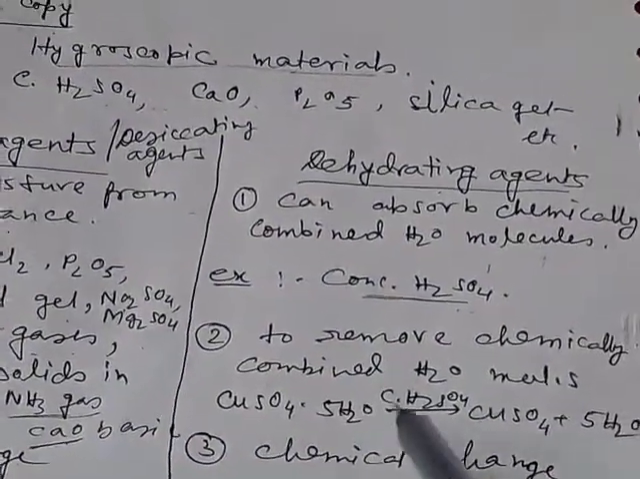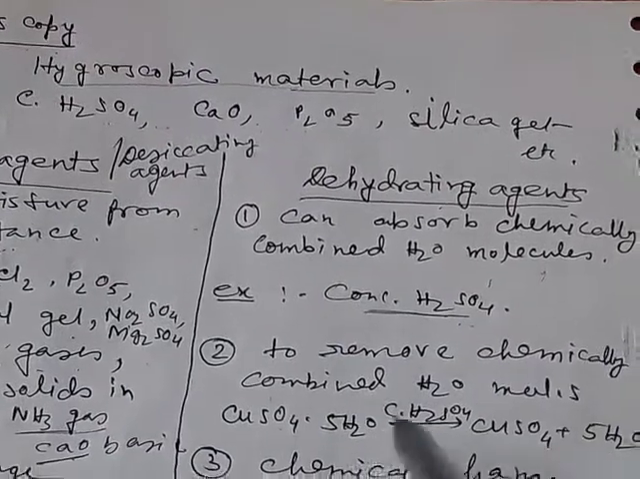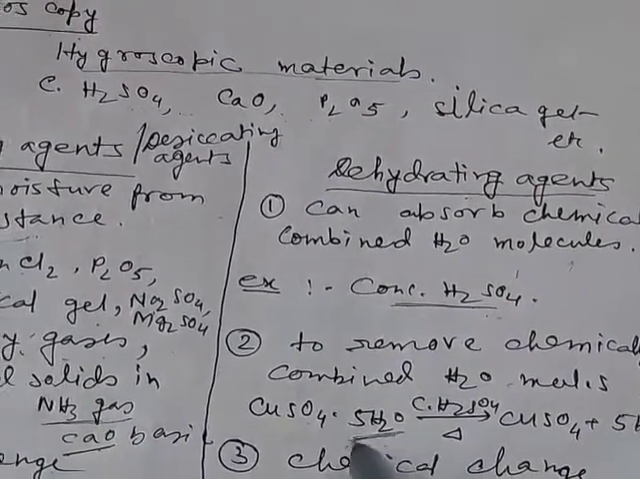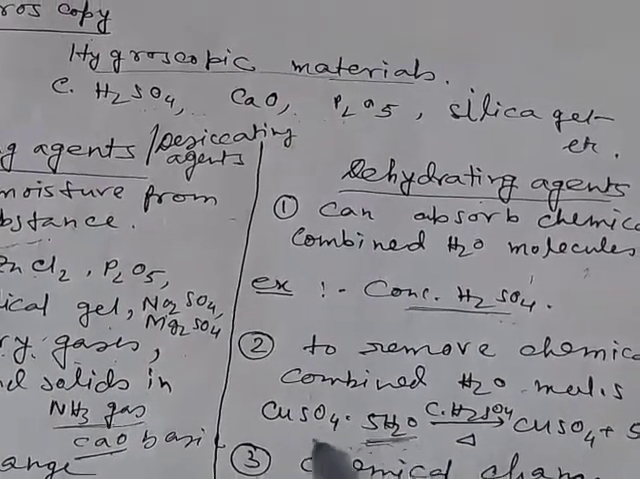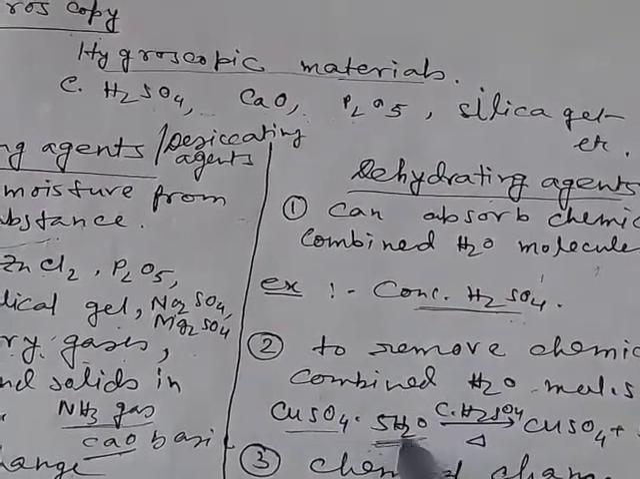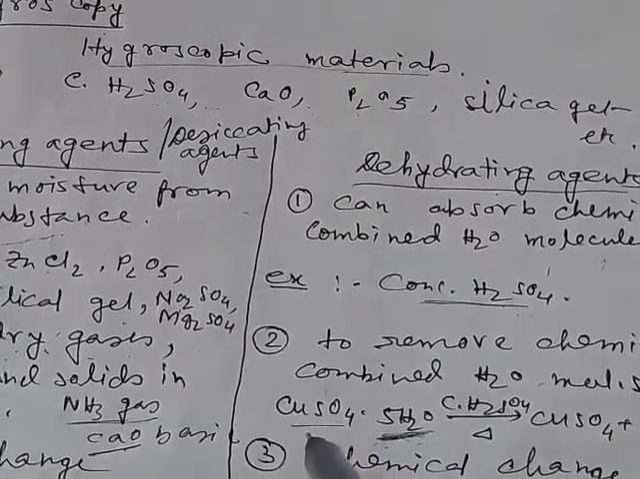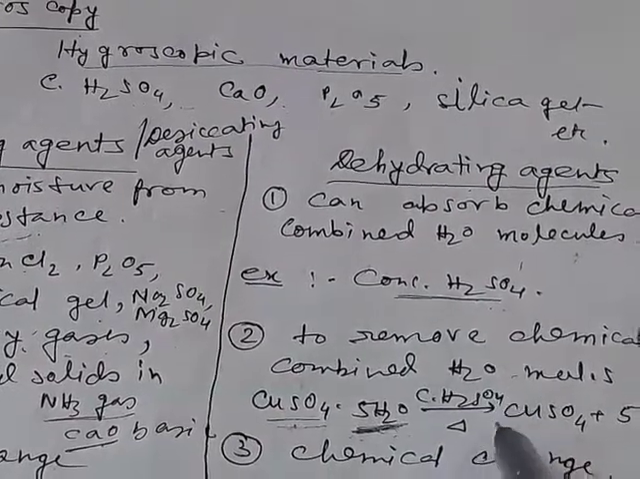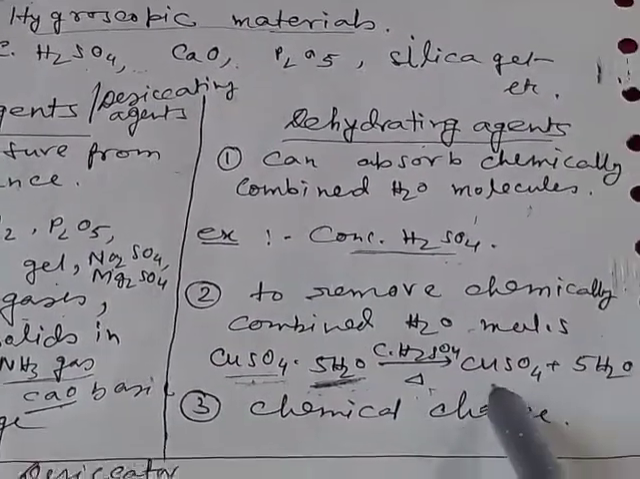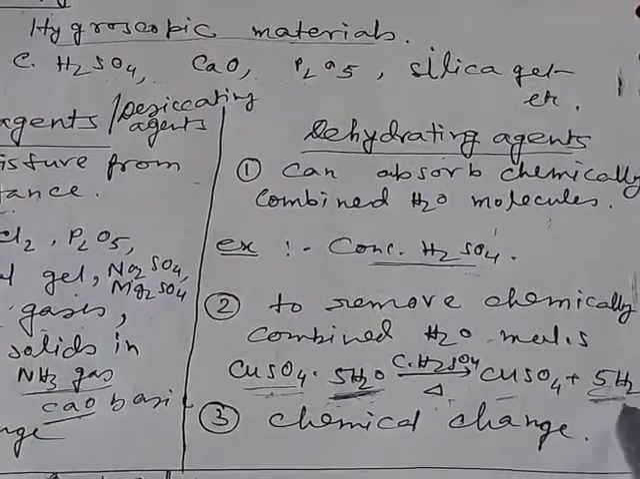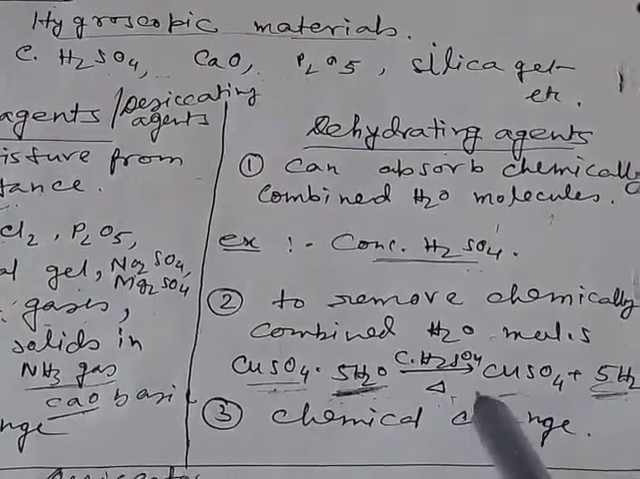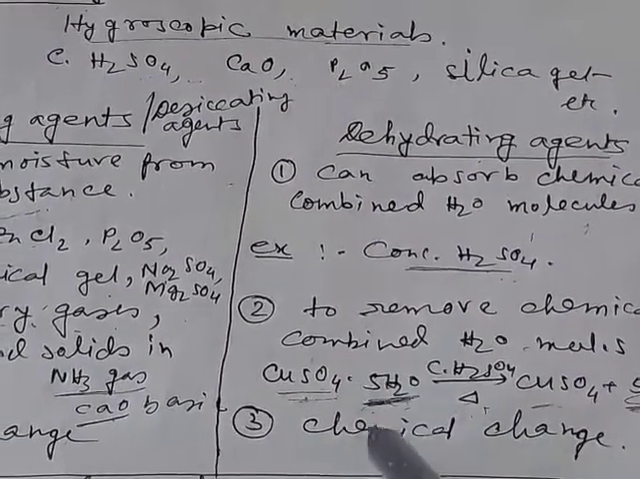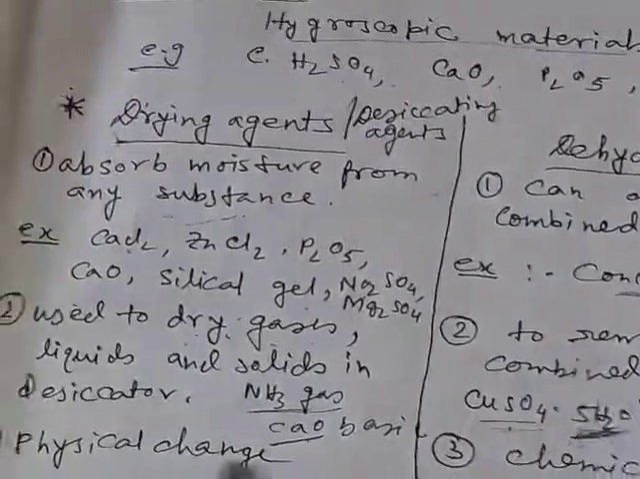Whereas dehydrating agents are used to remove chemically bound water molecules. For example, we want to remove the 5 water molecules, the water of crystallization, from copper sulfate, as these water molecules are chemically bound to copper sulfate. So here we use concentrated H2SO4, and if we heat, then we observe 5 water molecules will be removed. So concentrated H2SO4 is a dehydrating agent, as it can remove the chemically bound water molecules.